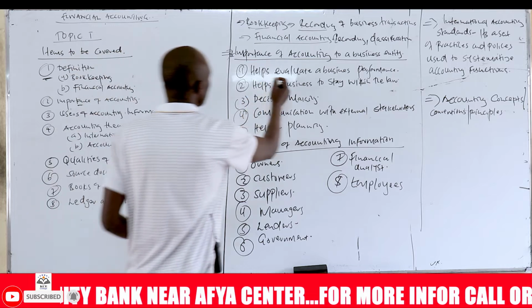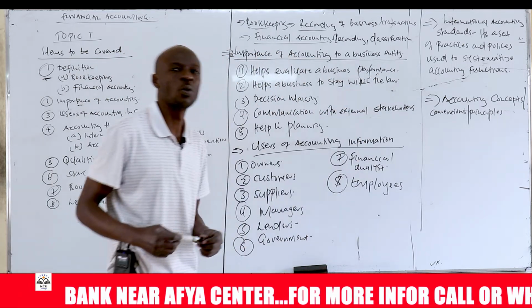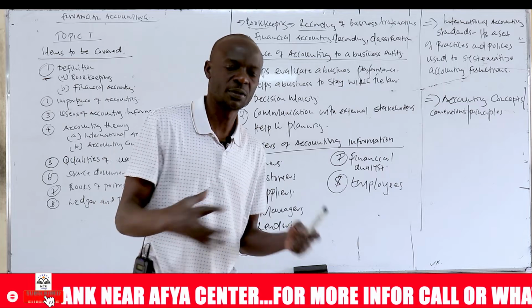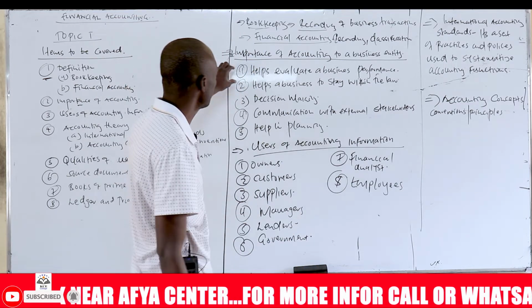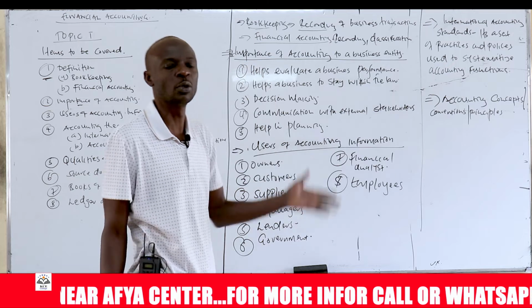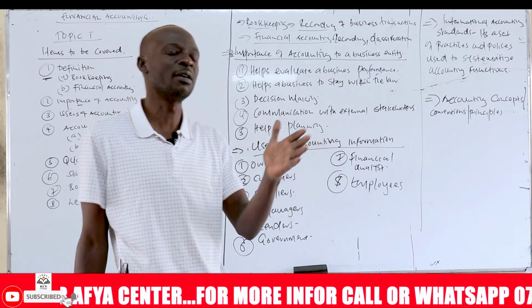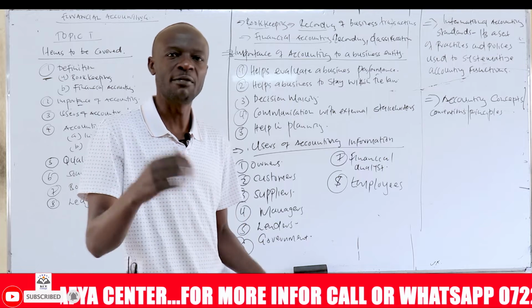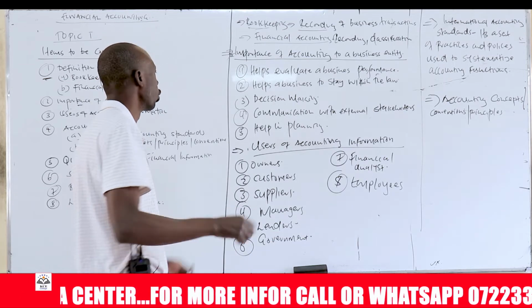Number one is to evaluate a business performance. So we want to know whether the business is making profit or loss. The only way we can be able to tell that is through financial accounting, because it is the only tool that we have that can summarize incomes. It can give us the total expenses, and eventually we can be able to tell from that whether the business is making profit or losses.